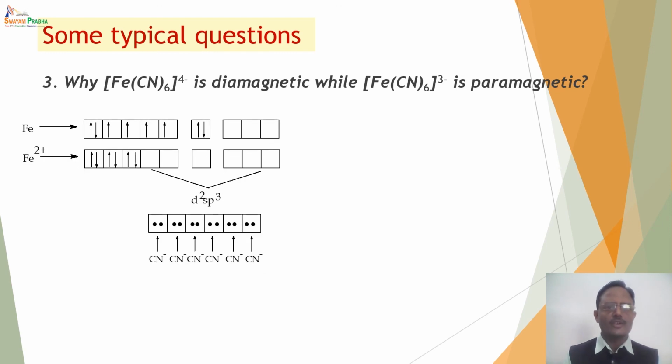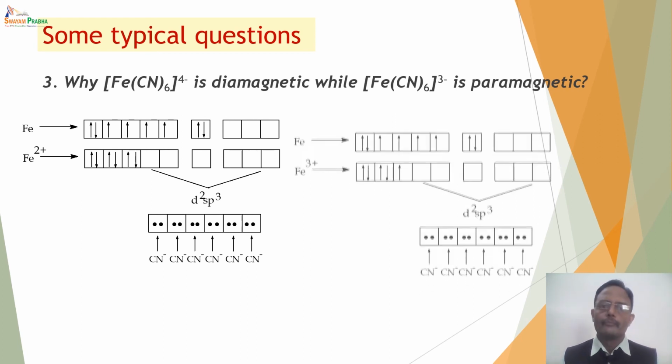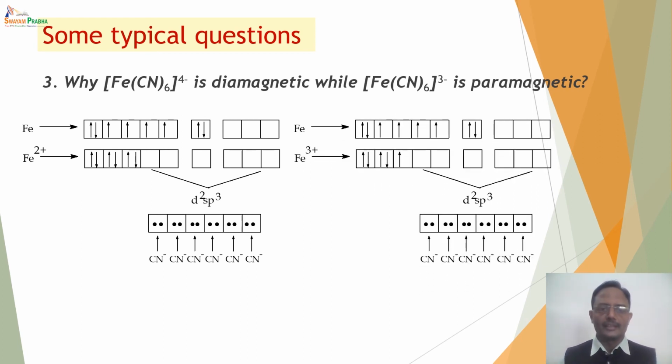Fe(CN)6 3- has Fe in +3 oxidation state. You can see that both of them are going to be inner orbital complexes with d2sp3 hybridization because the ligand is strong. Cyanide is a very strong ligand. As a result, it vacates two orbitals from the 3d subshell, so d2sp3 hybridization can take place in both of them.